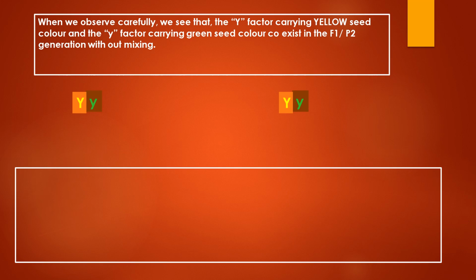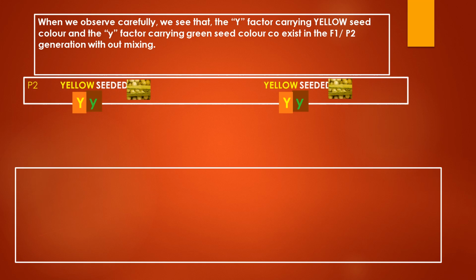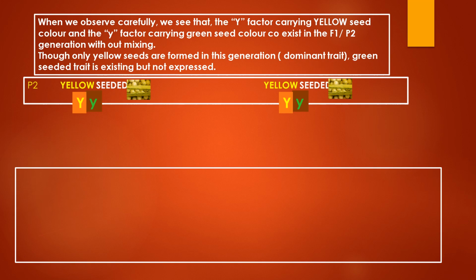When we observe the cross carefully, we see that the capital Y factor carrying yellow seed and the small y factor carrying green seed color, they both coexist in the F1 generation without mixing. Though only yellow seeds are formed in this generation, that is the F1 generation, being the dominant trait, the green seeded trait is still existing, though it is not expressed.